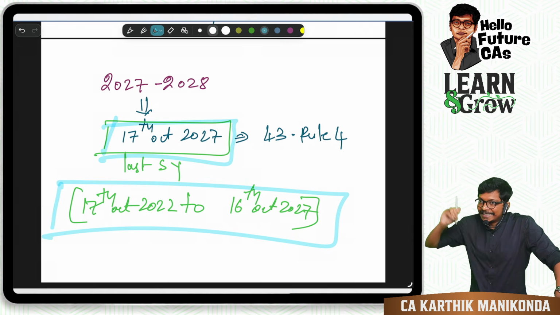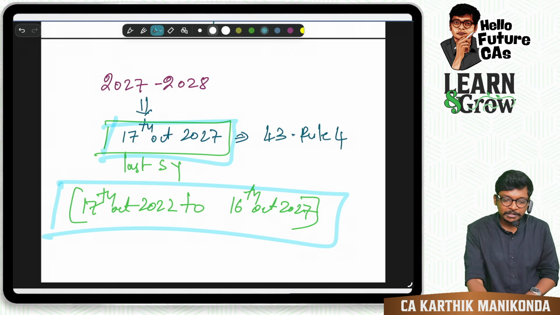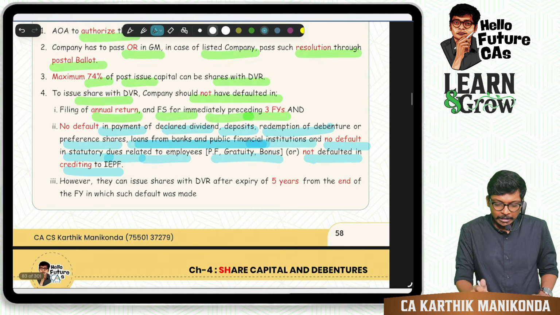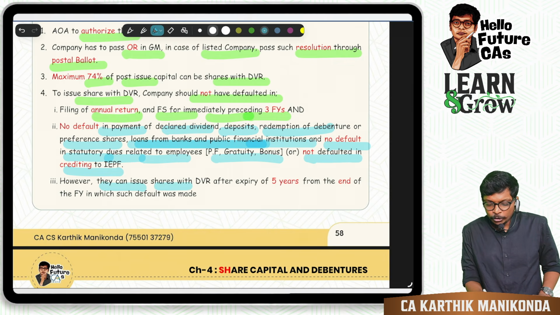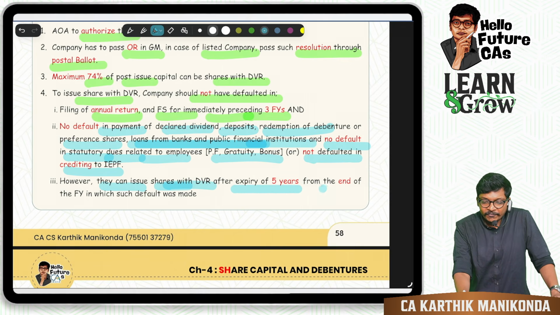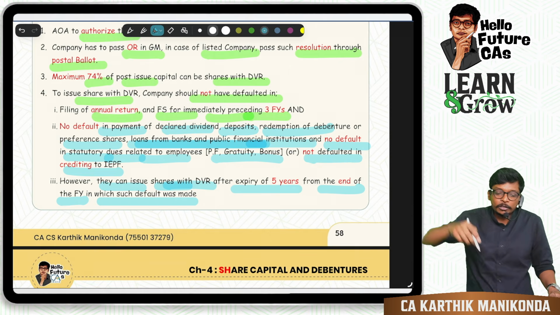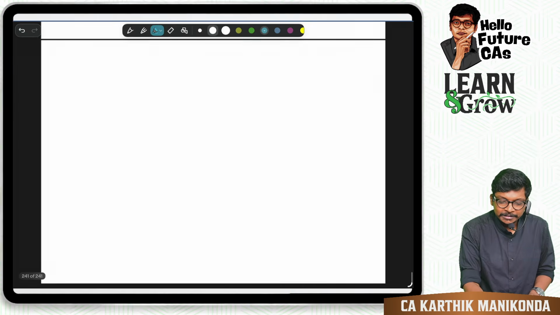Wrong. Don't read it like this. It is not like this. Look at the wordings, guys, beautifully defined. However, they can issue DVRs after expiry of 5 years from the end of the financial year in which such default was made. That means how you should read this, sir.